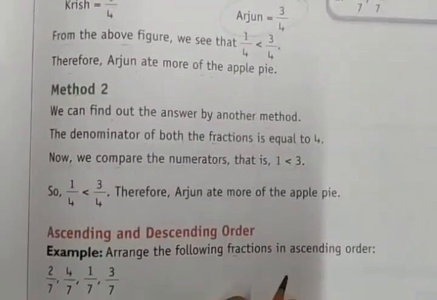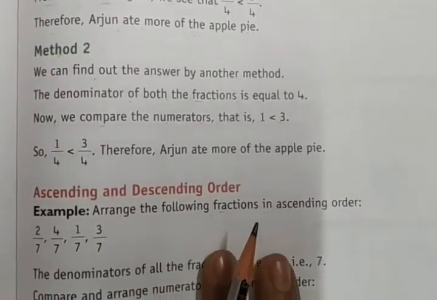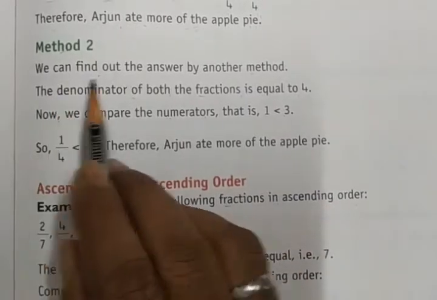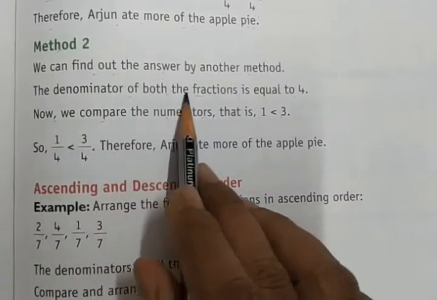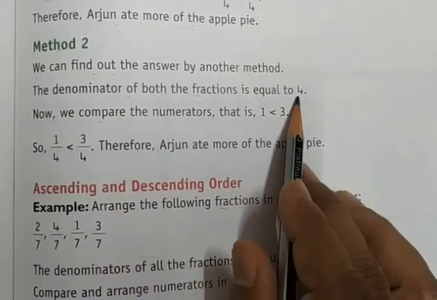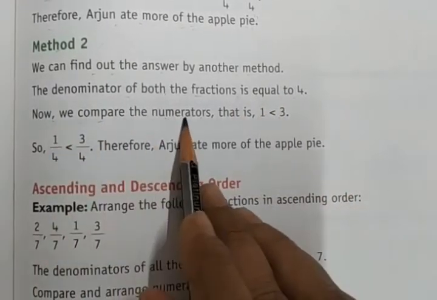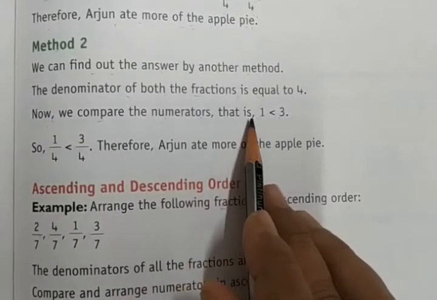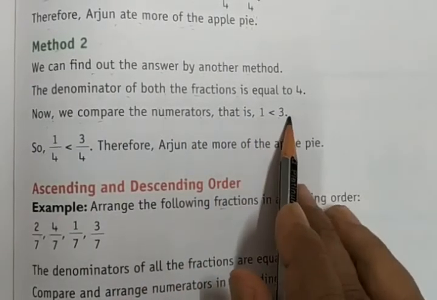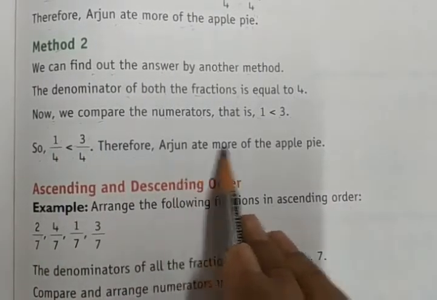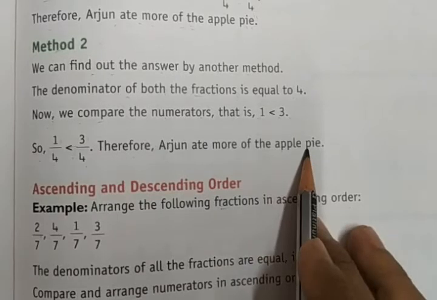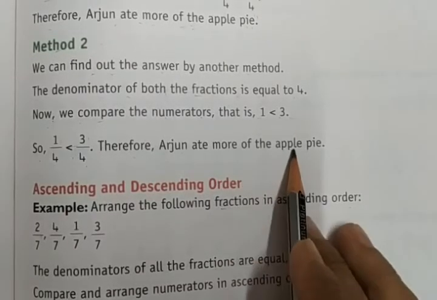Let's study another method. One more method is here, method number 2. We can find the answer by another method. The denominator of both the fractions is equal to 4. Now we compare the numerators: 1 is less than 3. So 1/4 is less than 3/4. Therefore Arjun ate more of the apple pie, right?